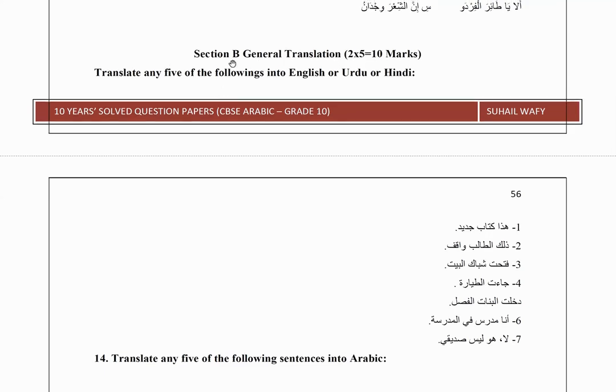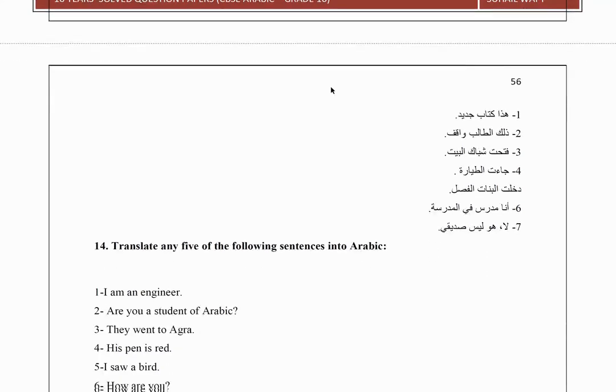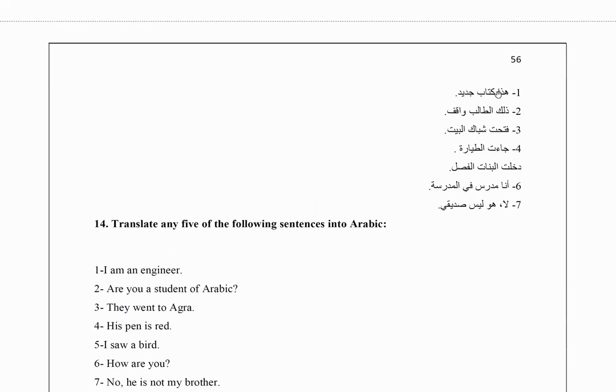Next is general translation over here. Translate any 5 of the following into English. So هذا كتاب جديد. هذا is this. كتاب جديد means new book. So the translation will be this is a new book. ذلك الطالب واقف. That student is standing. فتحت شباك البيت. I opened the house window.